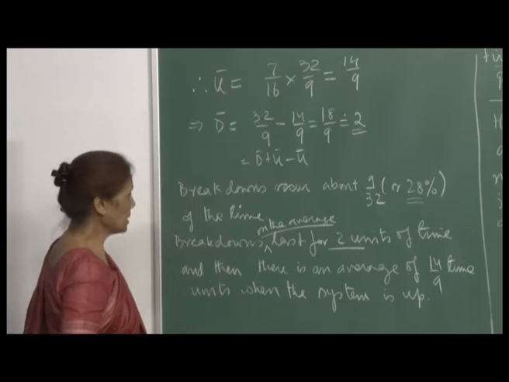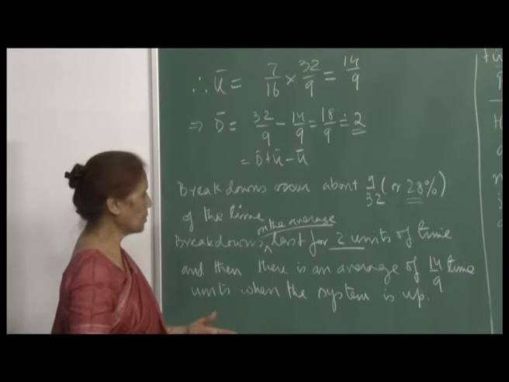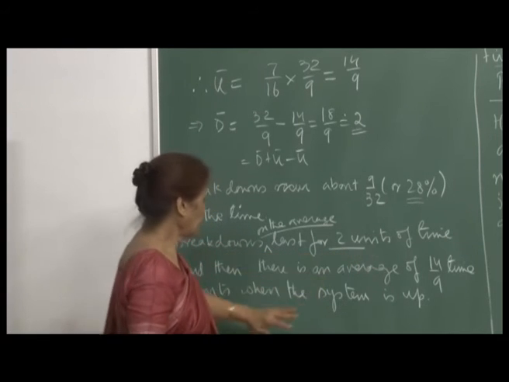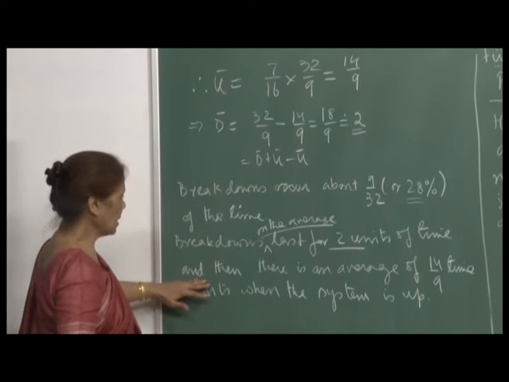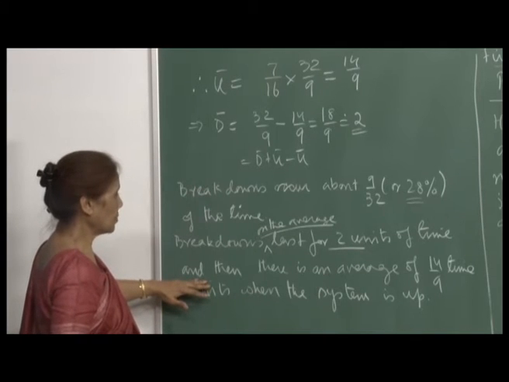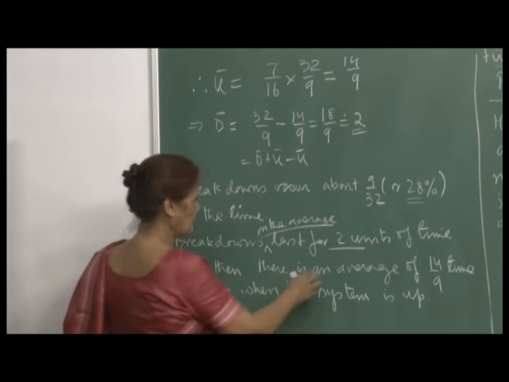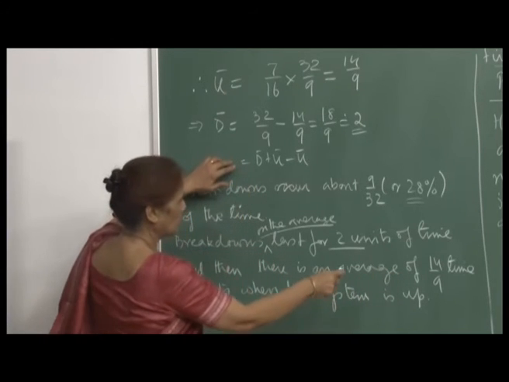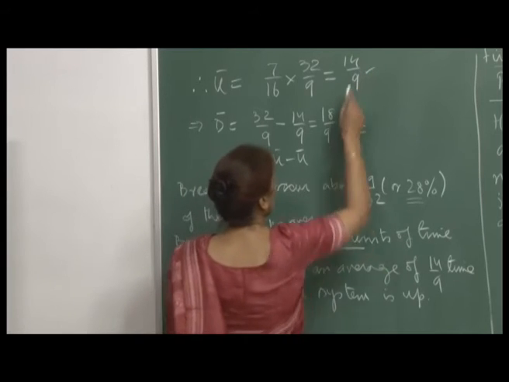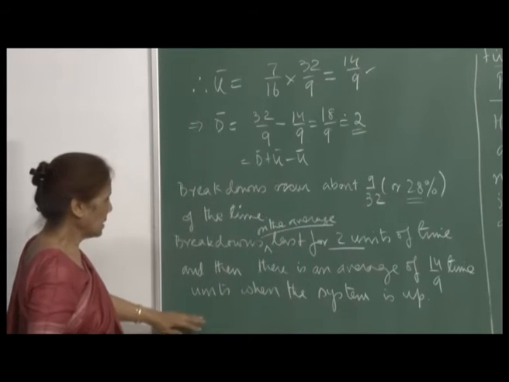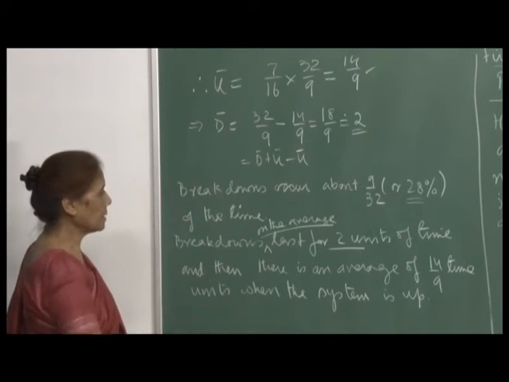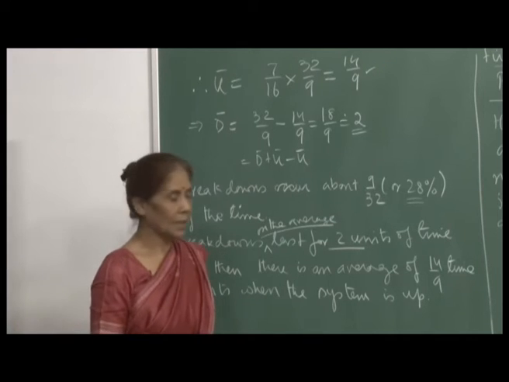So, that means once the system is down, then it will remain down for 2 units of time. And then the third question was the average amount of time for which it is up when it is up. So, that is 14 by 9. So, it will remain up for 14 by 9 units of time.